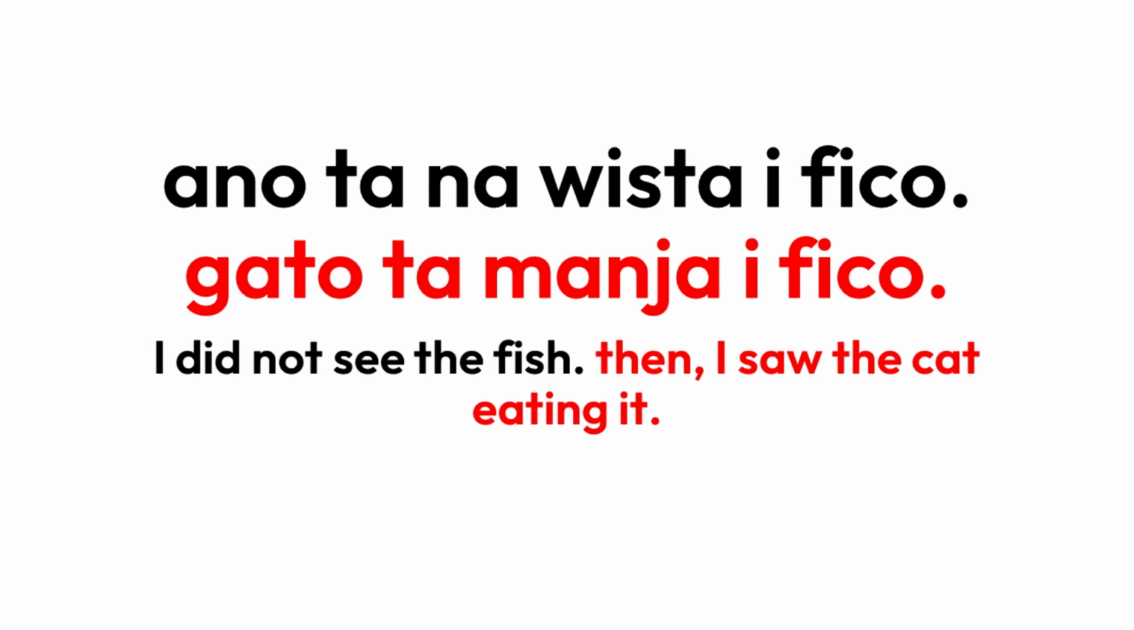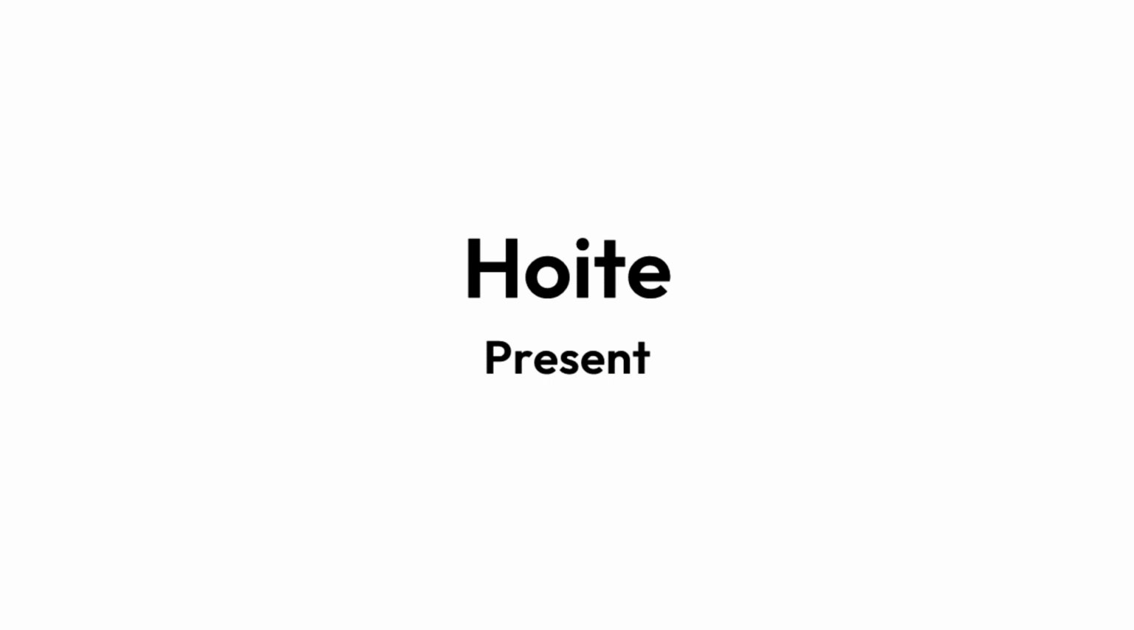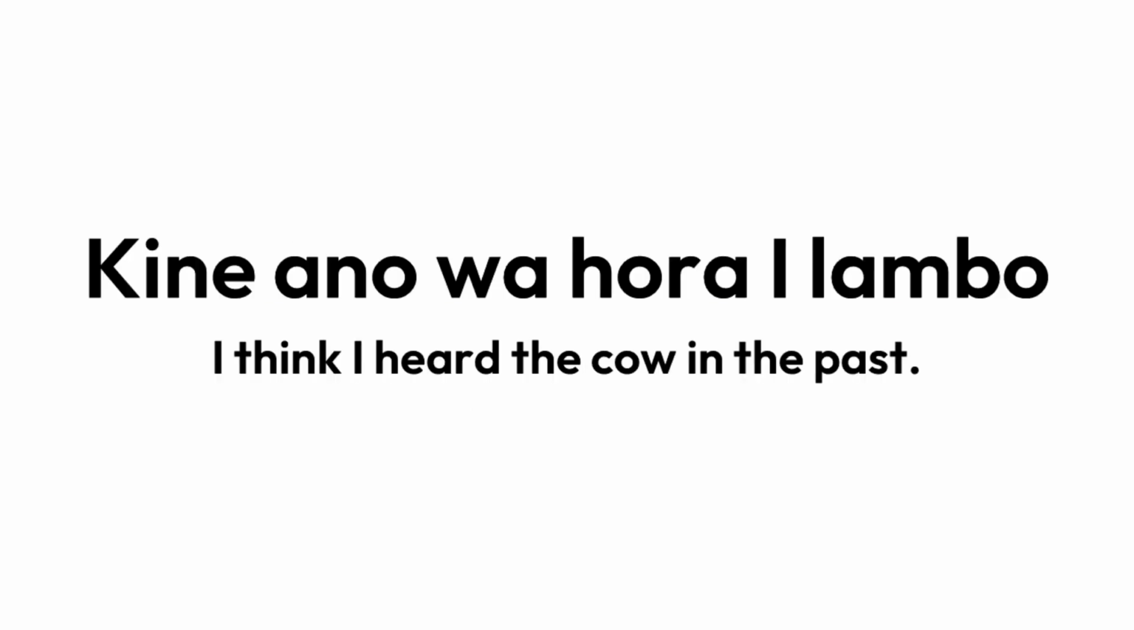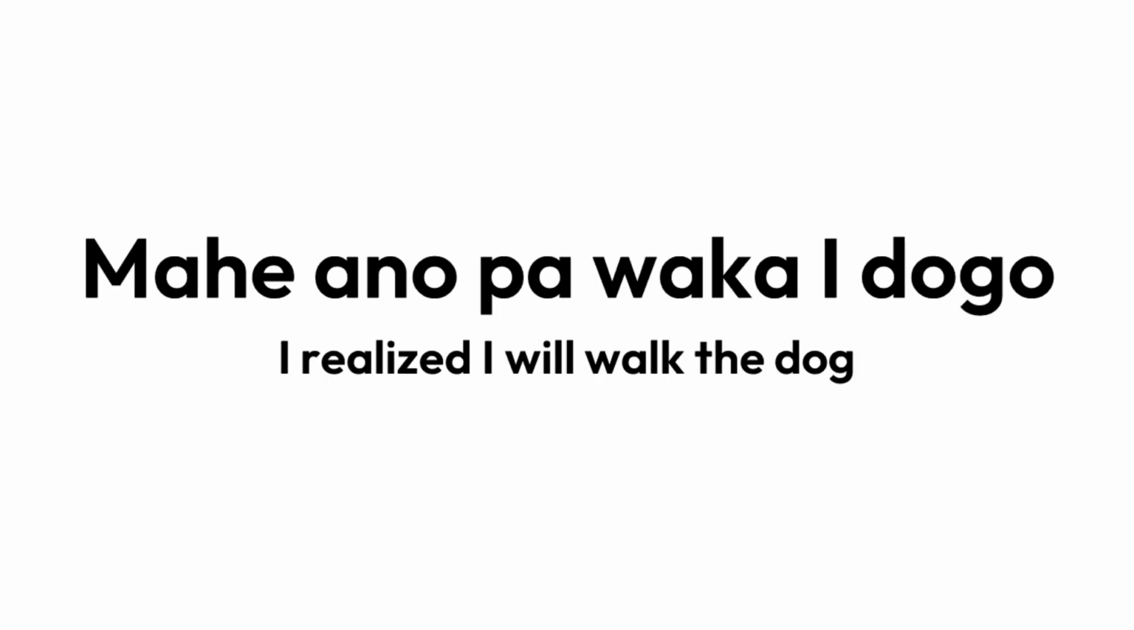There are also three anchors that state the tense you are talking about. Kine for past, heute for present, and mahe for future. For example, kino ano wahora ilambo. It means I heard the cow in the past. Another example, mahe ano pawaka idogo. It means I will walk the dog in the future.